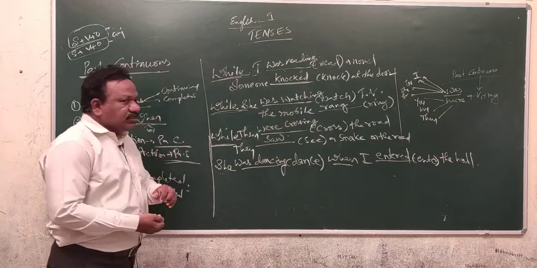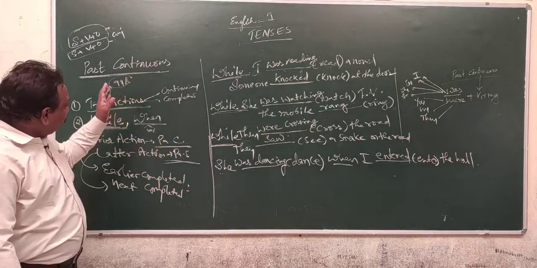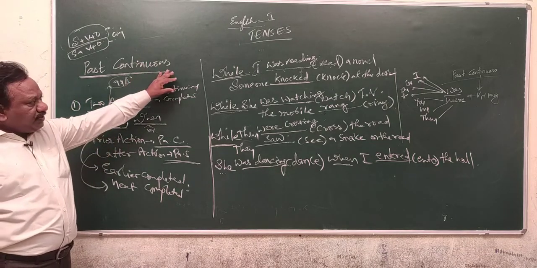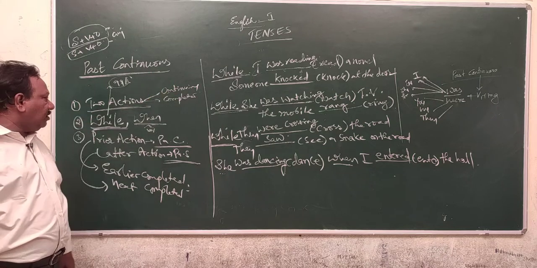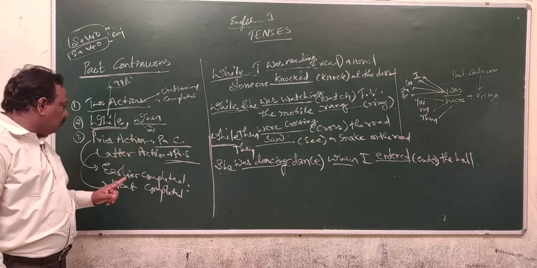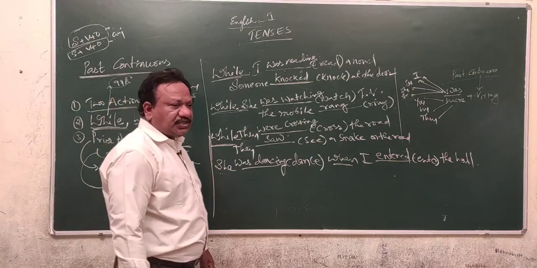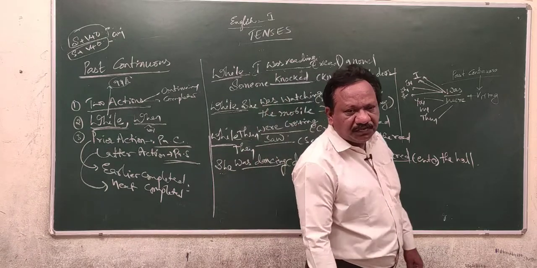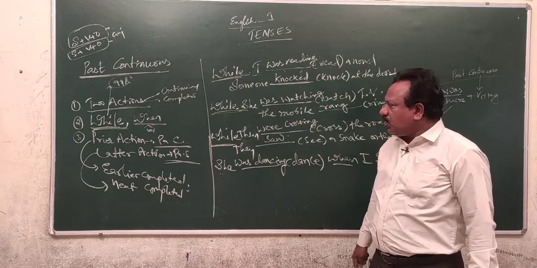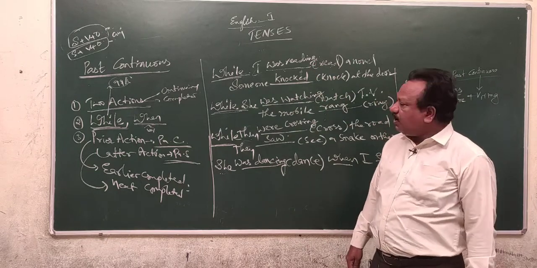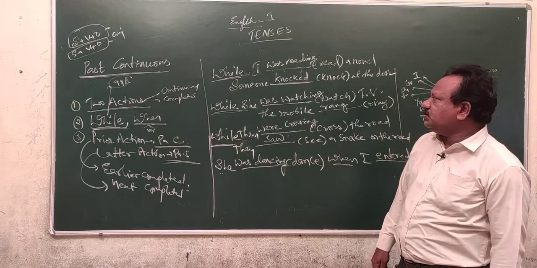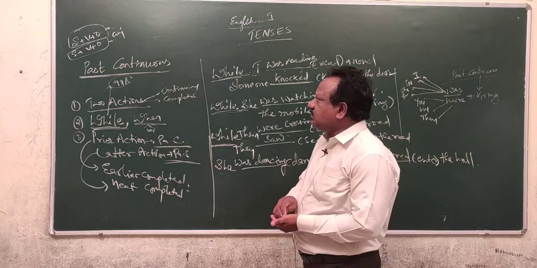So, this is the usage of past continuous tense. In the past continuous tense, there should be two actions in a sentence. One action should be the continuing process, another action must be the completed one. Generally, while conjunction, sometimes when conjunction is used, prior action must be referred in the past continuous, later action must be referred in the past simple tense. Here, while you are using the past continuous tense, you are using was or were plus verb plus ing. While you are using the past simple tense, you have to use only the second form of the verb. This is the usage of past continuous tense.